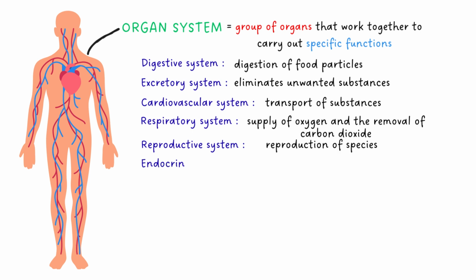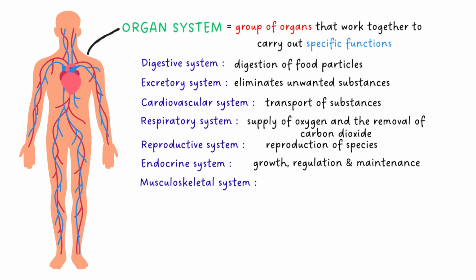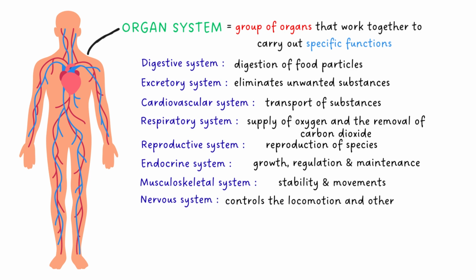The endocrine system is concerned with the growth of the body and the regulation and maintenance of normal life. The musculoskeletal system is responsible for the stability and movements of the body. The nervous system controls the locomotion and other activities, including the intellectual functions.